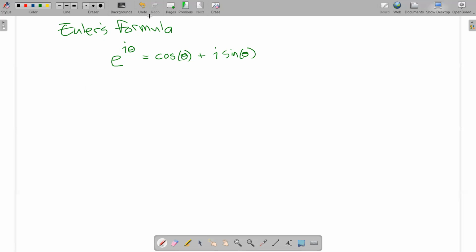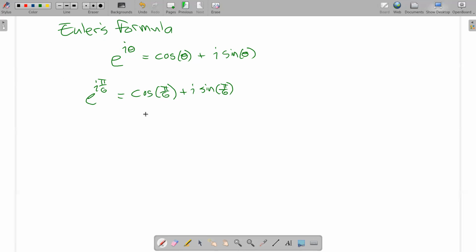All right, so I'm just going to pick an angle theta, and I'm going to use pi over 6. So I'm going to take a look at what does e to the i pi over 6 look like. Euler's formula says that's the cosine of pi over 6 plus i times the sine of pi over 6. All right, so this is one of those special angles we should be familiar with.